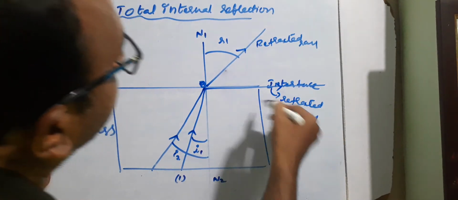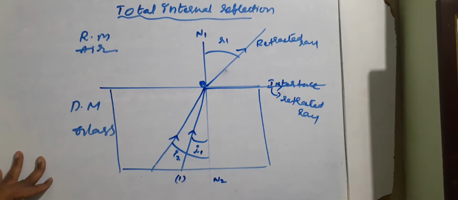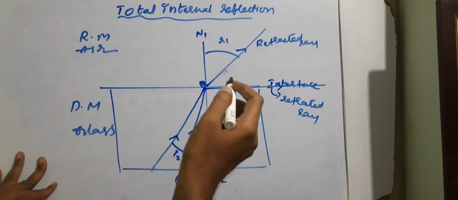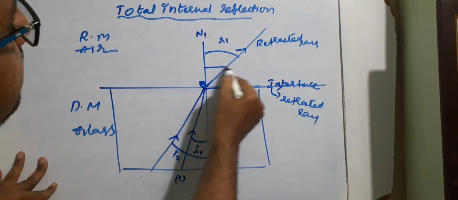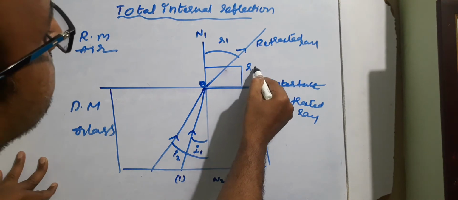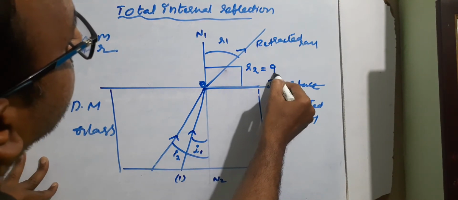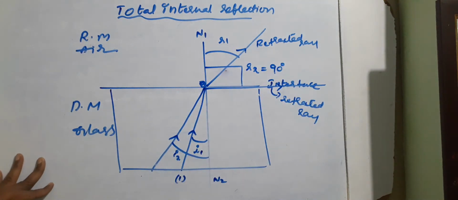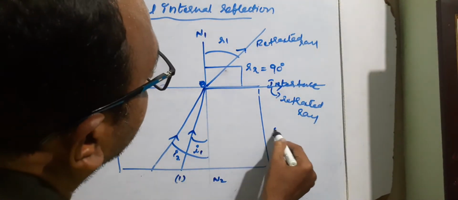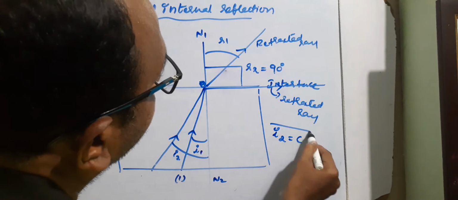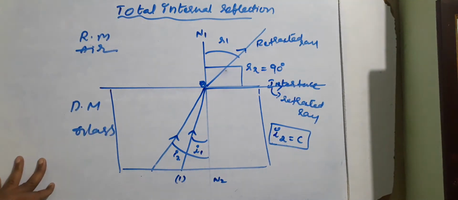This refracted ray is not entering the rarer medium air. It is traveling along the interface. In this case, the angle between the normal and the refracted ray is the angle of refraction, consider R2, which is 90 degrees. Then this I2 is called the critical angle.